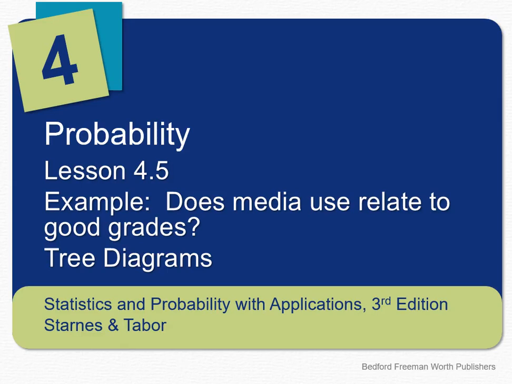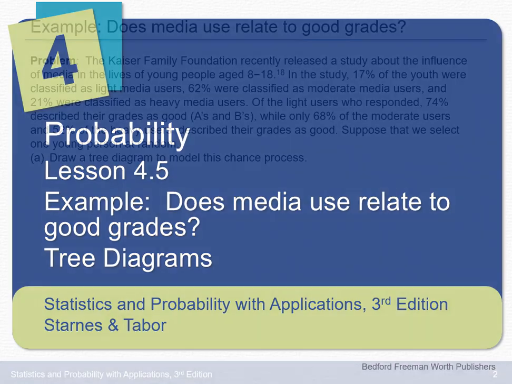In Lesson 4.5's example, does media use relate to good grades? We're going to look at tree diagrams.